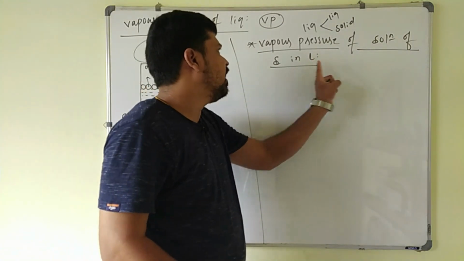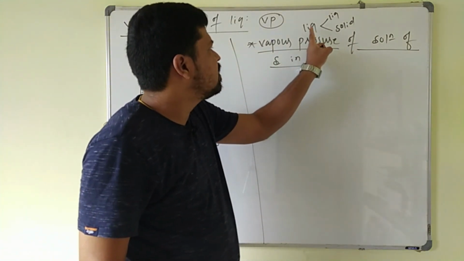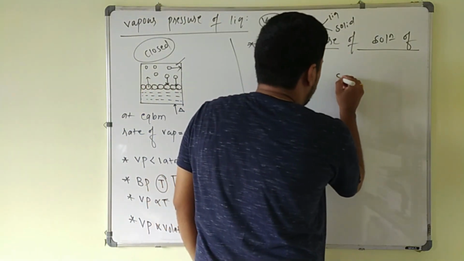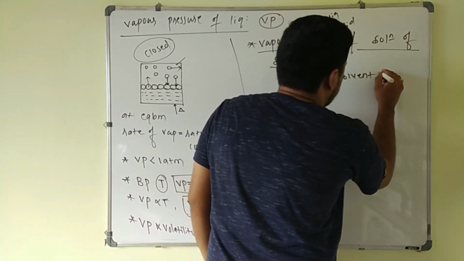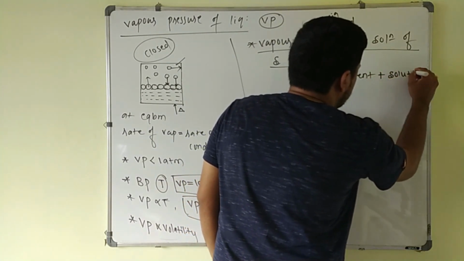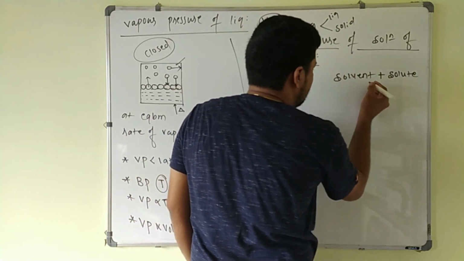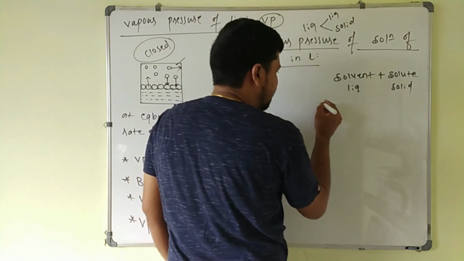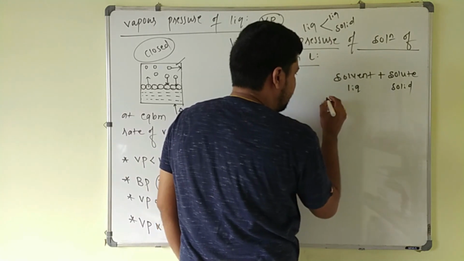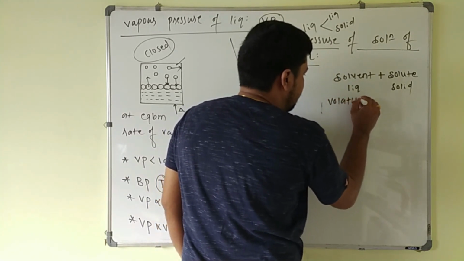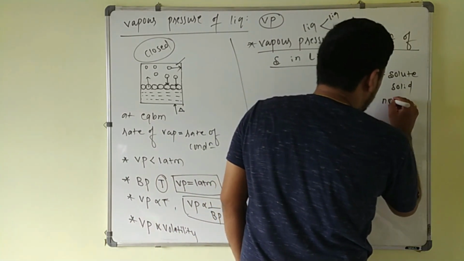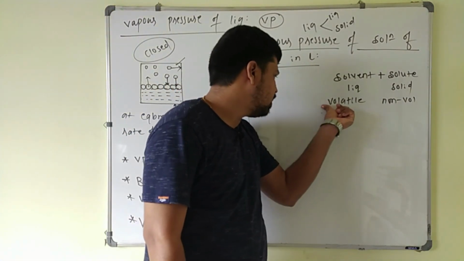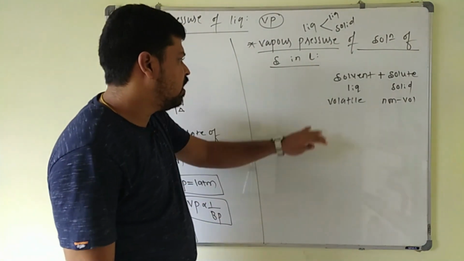First I have taken solid in the liquid. Here the solvent is liquid and the solute is solid. Solvent plus solute is the solution, it will form a solution here. This liquid is always volatile, which means it forms vapors. The liquid is volatile and this solid is non-volatile. Non-volatile means it will not form any vapors. Usually only liquids will form vapors on evaporation.